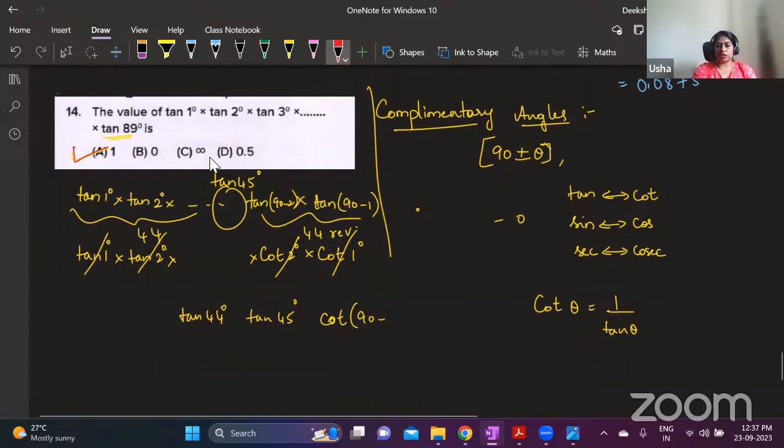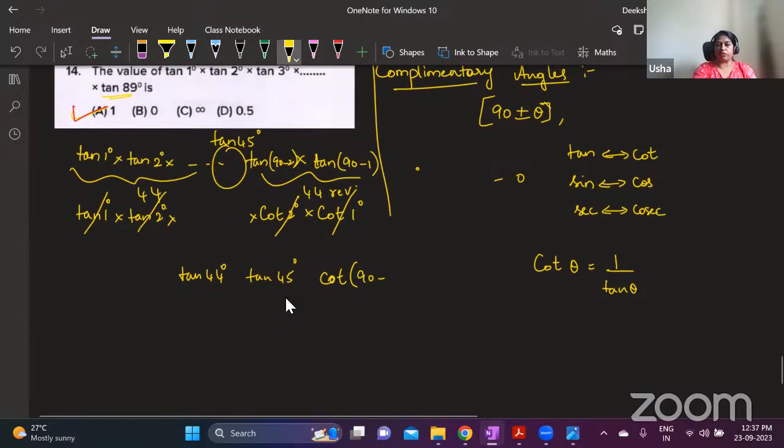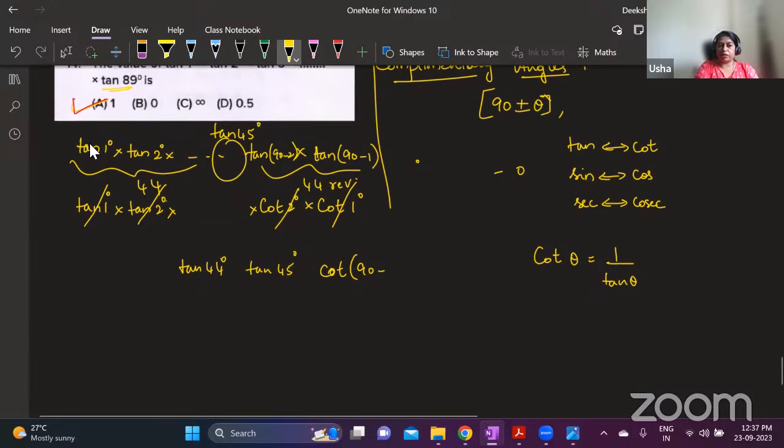If you have searched on the internet, you might have seen that. In this, we are taking from tan 1 to tan 89. Suppose we are multiplying with tan 0 also. Then you don't have to do all this, because tan 0 is 0, and 0 into anything is 0. The answer will be 0.